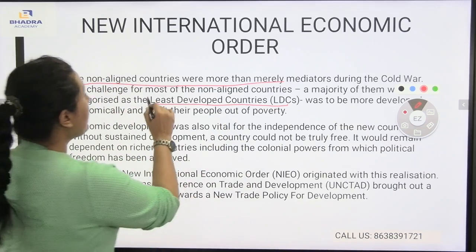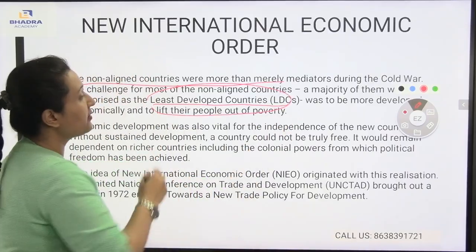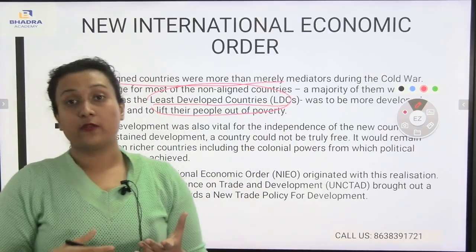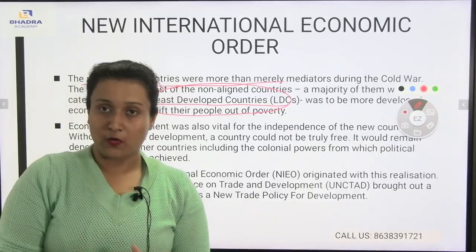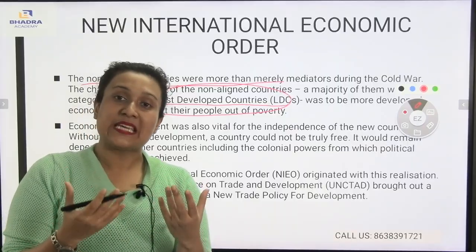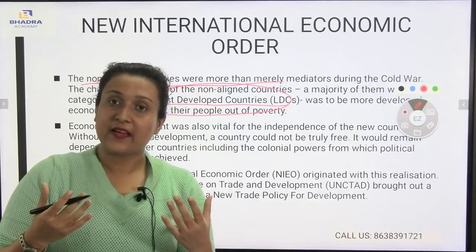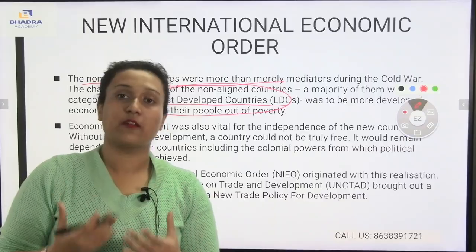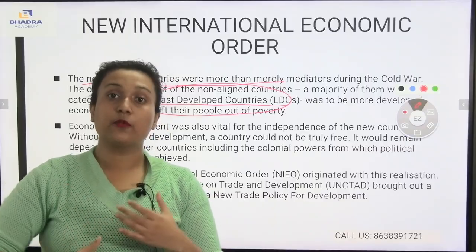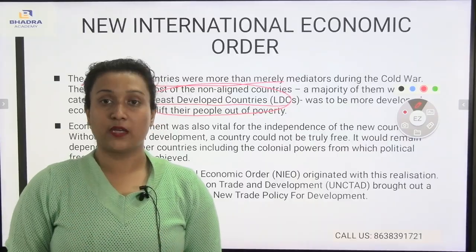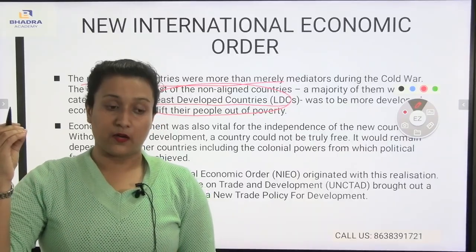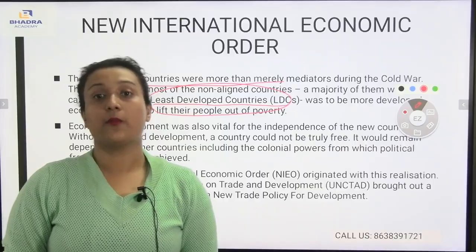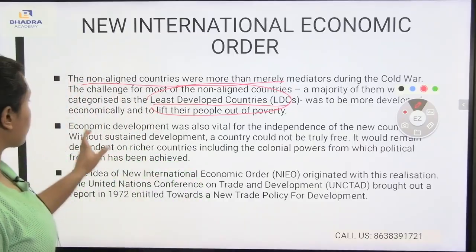Now, the least developed countries are those countries which are non-aligned, which are not participating in any kind of war or in any kind of diplomatic relations. So as a result, those countries are not developed. Those countries are not improved. Those countries are not developed economically, and they always suffer backwardness in comparison to the other countries.